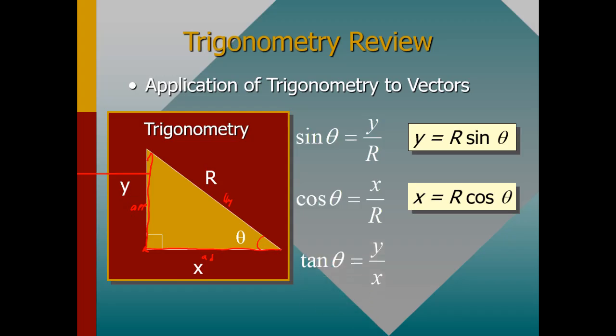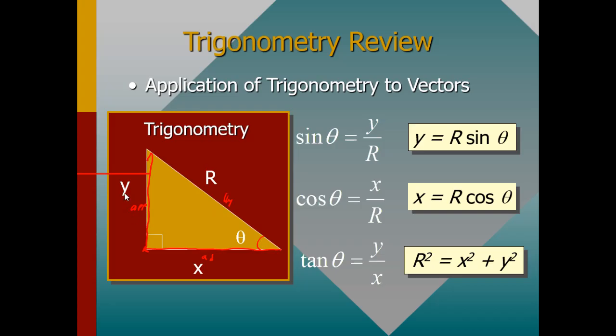First you find the angle or direction. If you have been given the values, to find the angle you can simply use tan. So tan theta is equal to y over x.